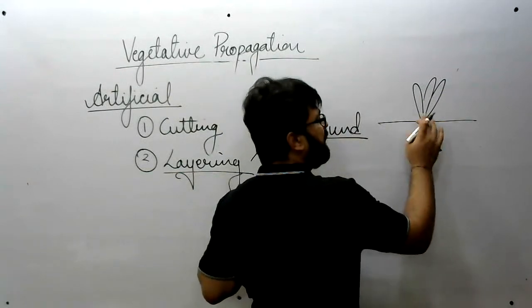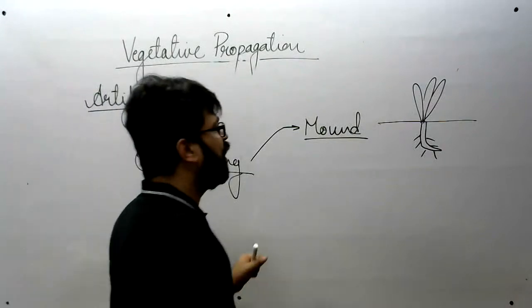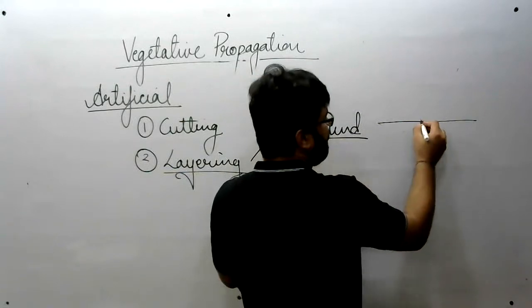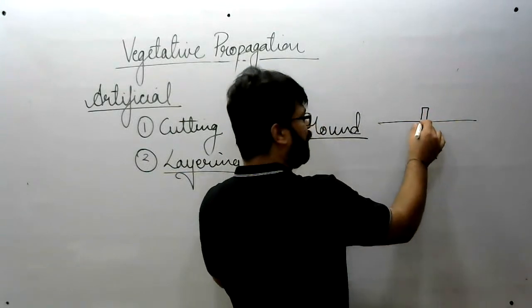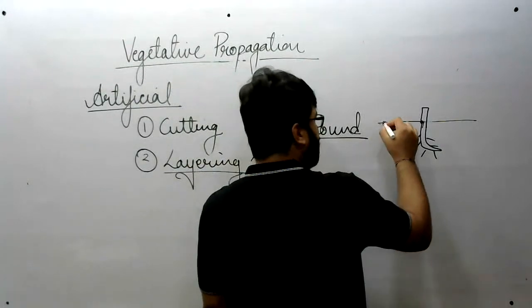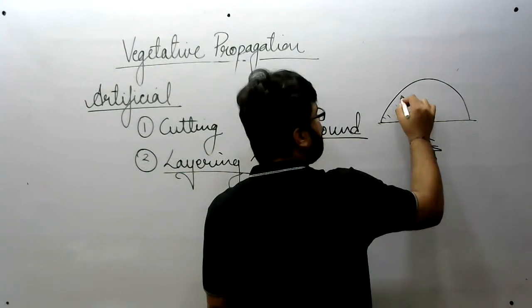You will prune all the leaves, you will cut down all the leaves like this, because this plant has completed its life. Only a small stem will be left. Now you will cover this stem with grafting clay.